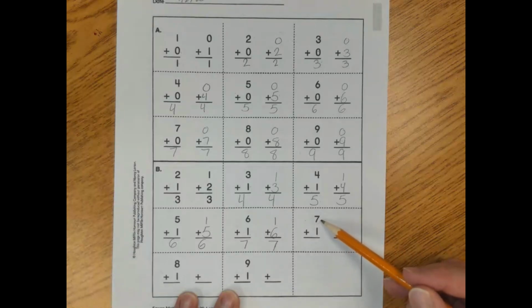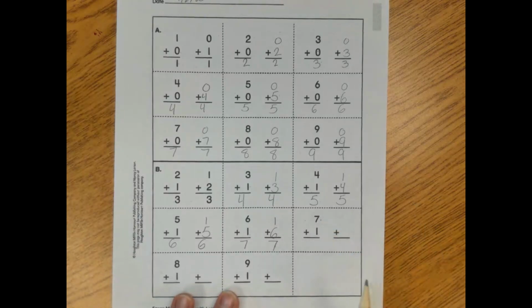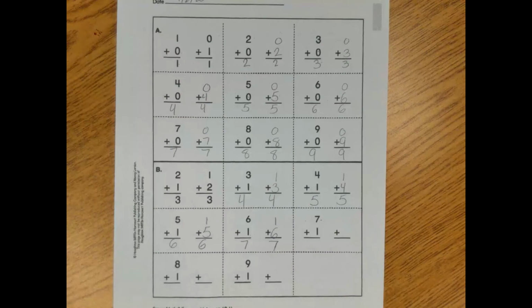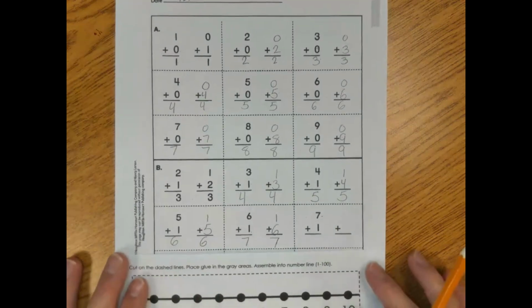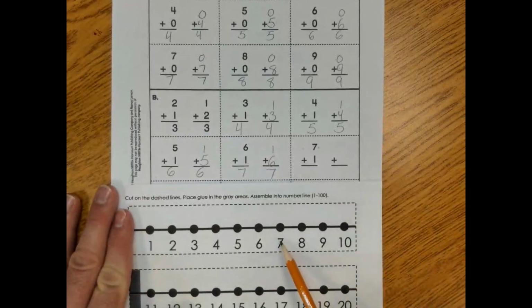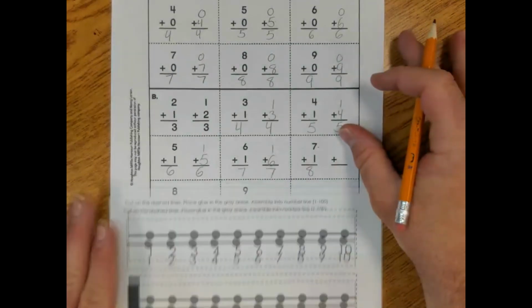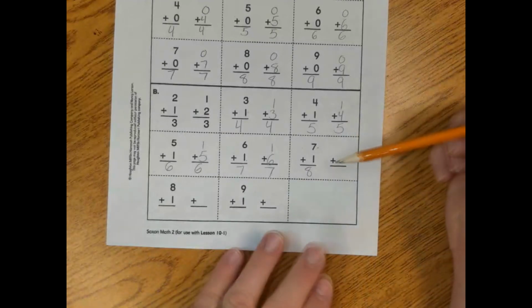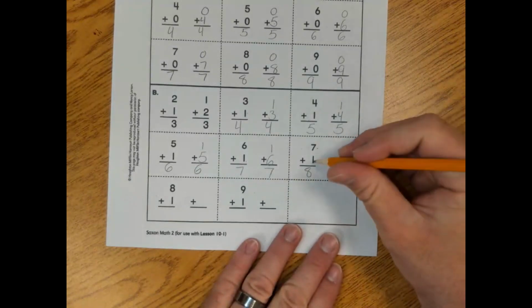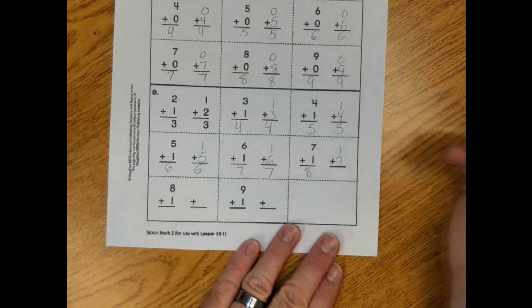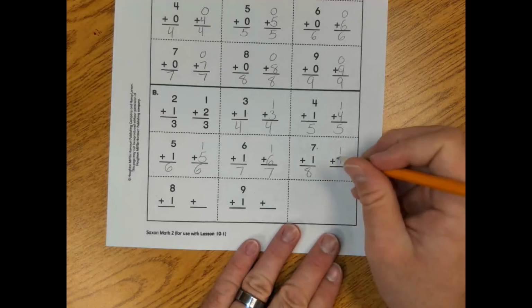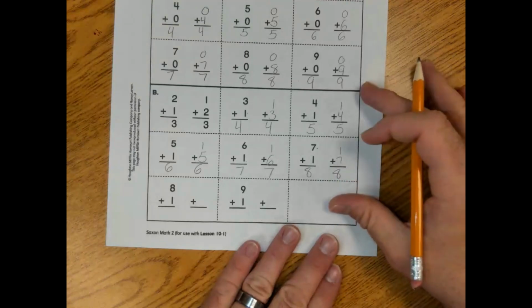So now I'm going to look at 7 plus 1. I know the numbers are getting a little bigger, so if we pull out our number line here, let's scoot this up a little bit, and we look at 7, because that's the top number, and we add the 1. So we're going to be on 7, and we're going to move over 1 spot. Well, we're at what number? We're at 8. So 7 plus 1 equals 8. Now we're going to take these two numbers and write them in a different order. We're going to write 1 plus 7, but the answer is the same. 1 plus 7 is 8. Okay?